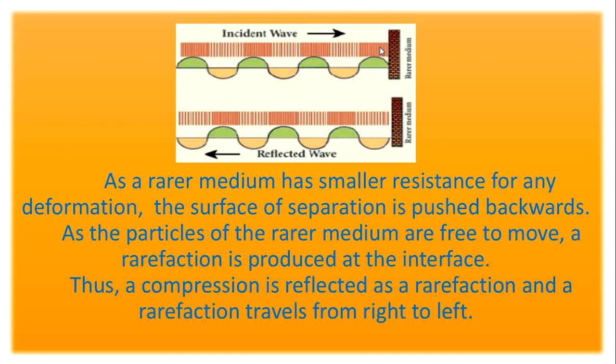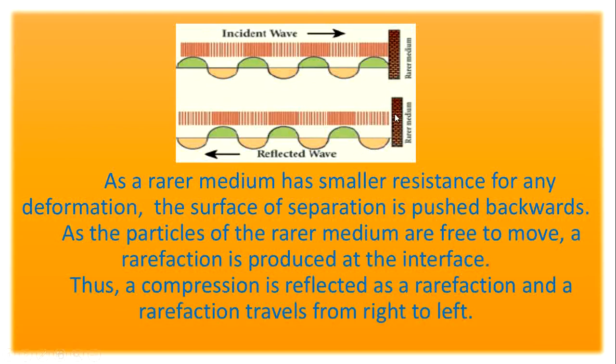Deformation is defined as changing the shape, size or length of an object. Because of the smaller resistance, the rarer medium does not change its shape, size or length. So the surface of separation is pushed backwards.